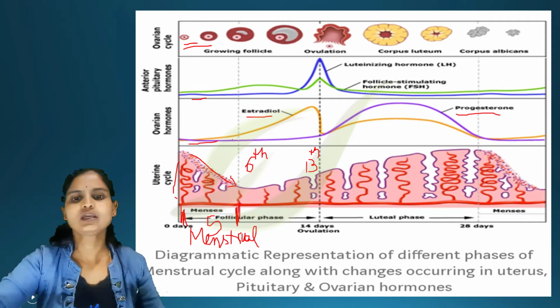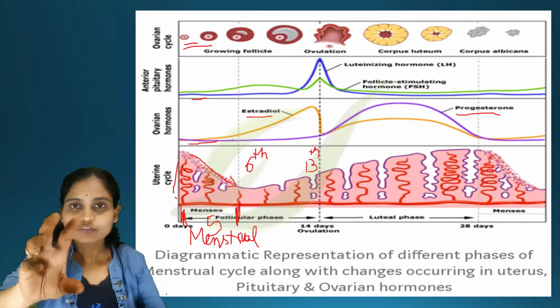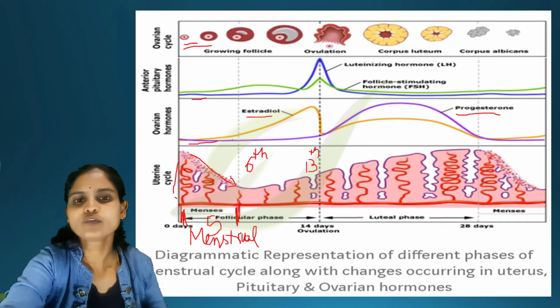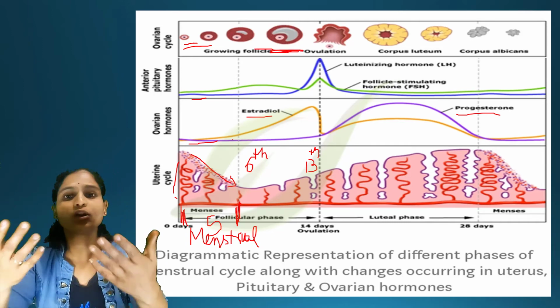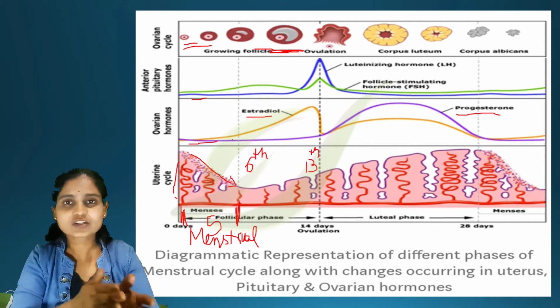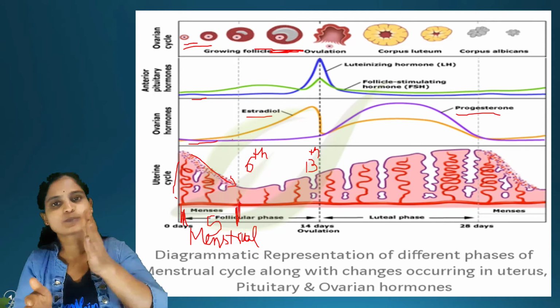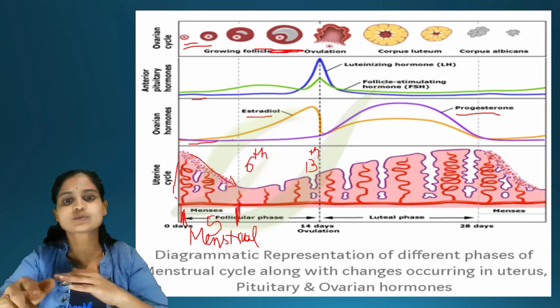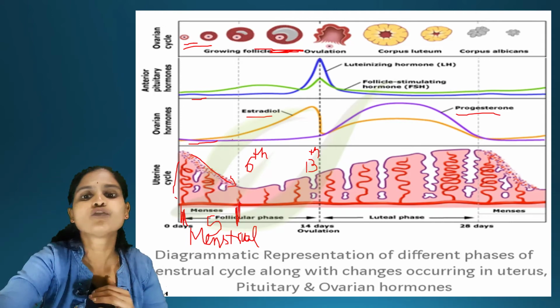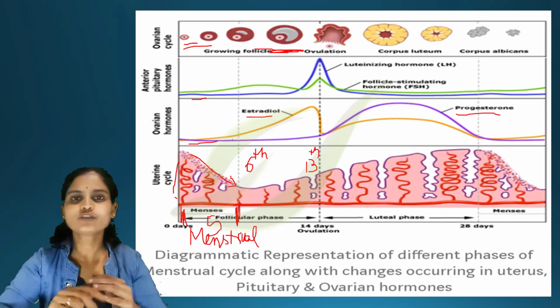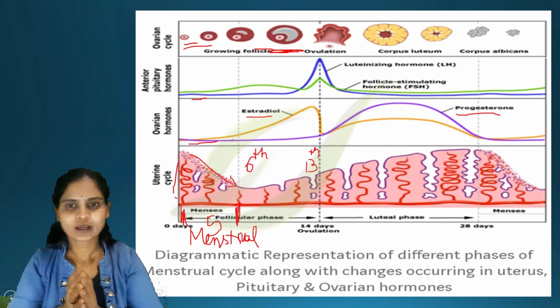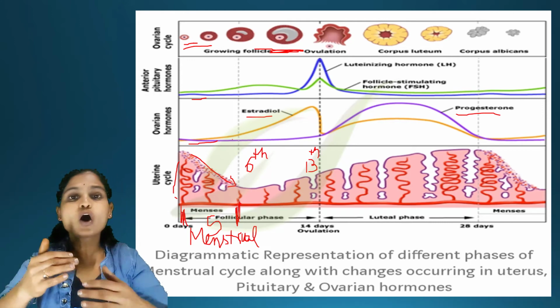In the ovary, the development of the follicle has already taken place. From the 6th to 13th day, the primary follicle has become a secondary follicle, and then a Graafian follicle has developed.